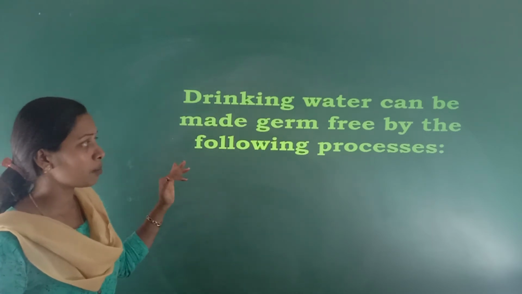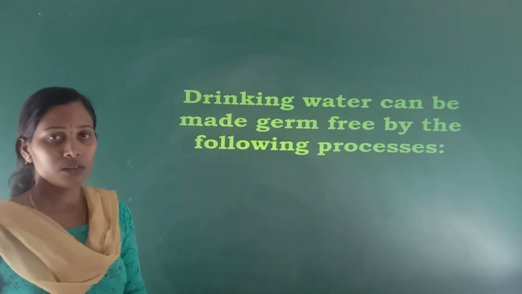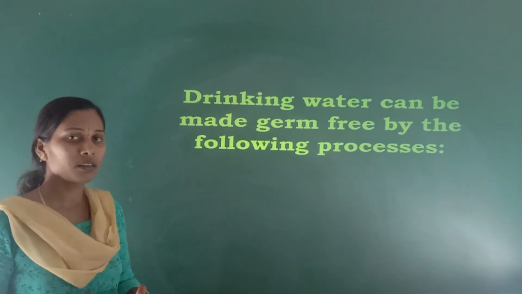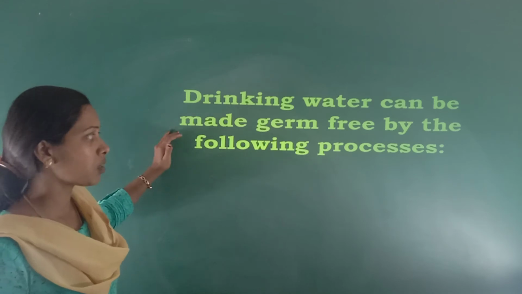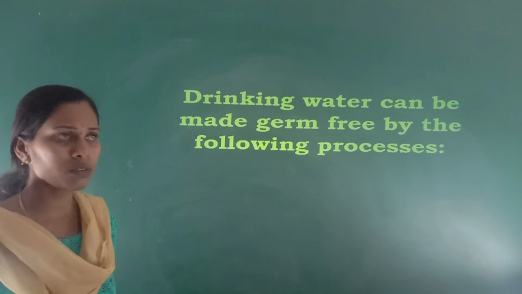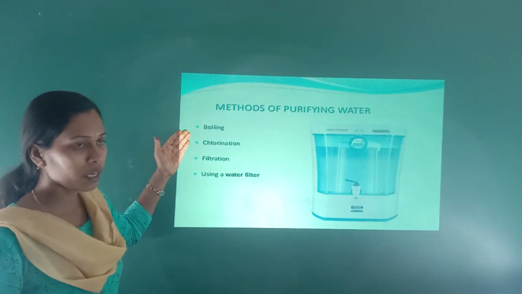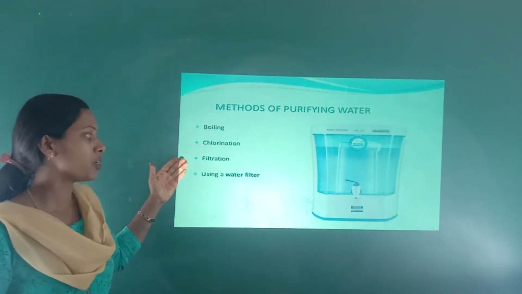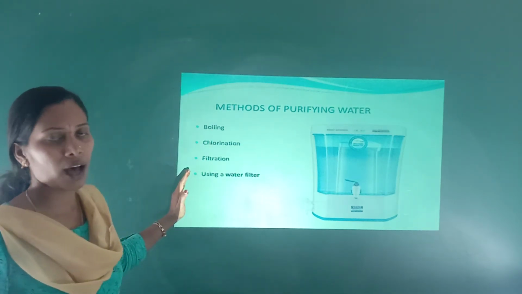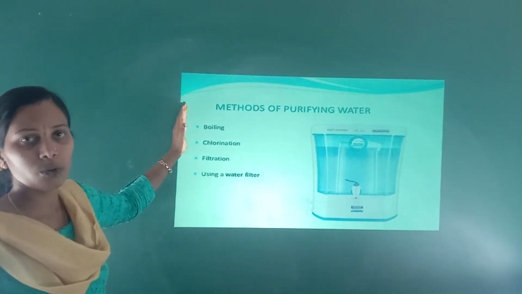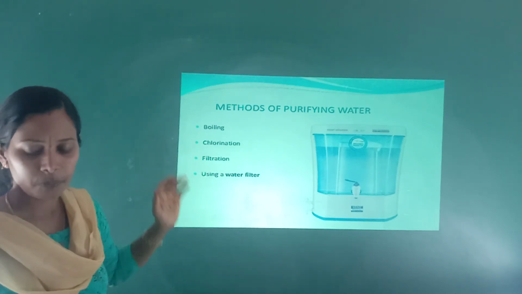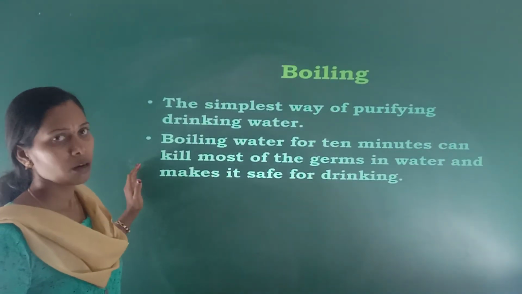Now, drinking water can be made germ free by the following processes. In this drinking water some germs may be present. How can we remove these germs? Drinking water can be made germ free by boiling, chlorination, filtration, and using water filters. By using these methods we can make the drinking water germ free. First one is boiling.